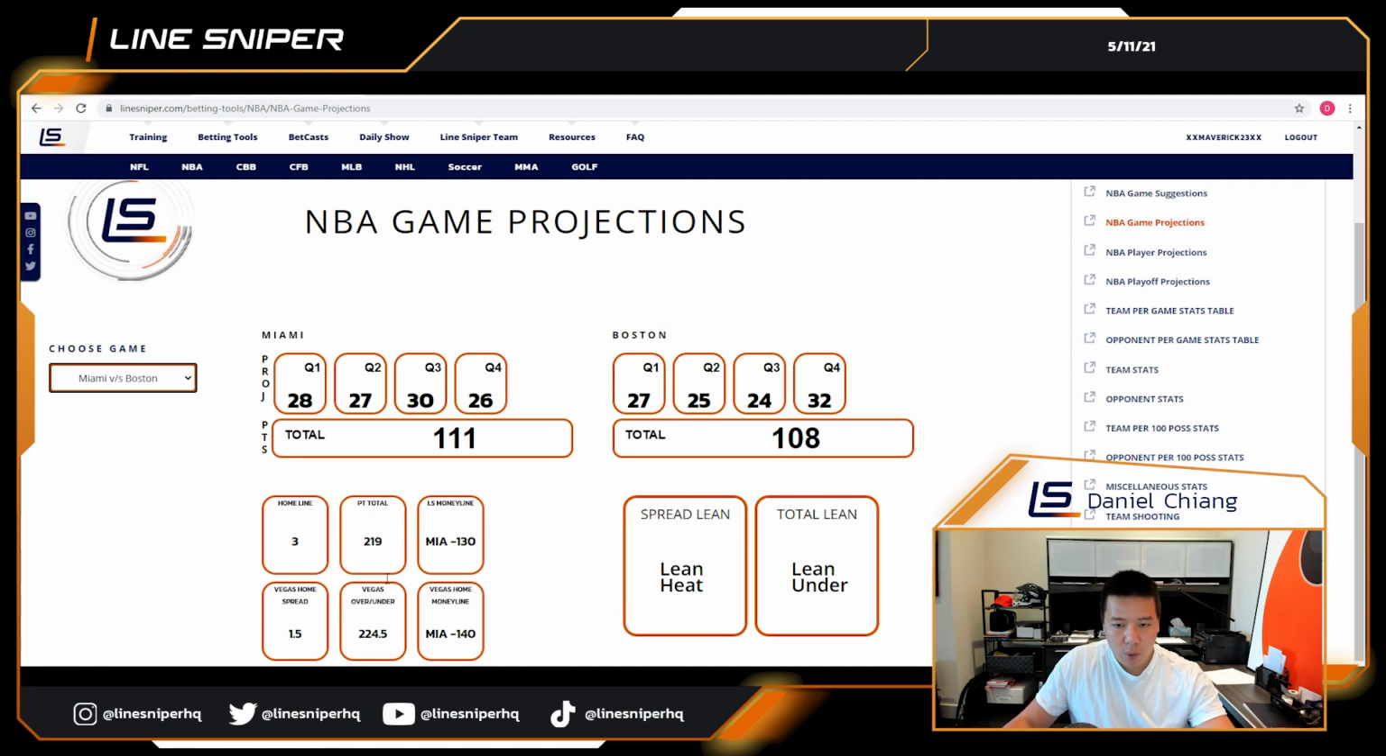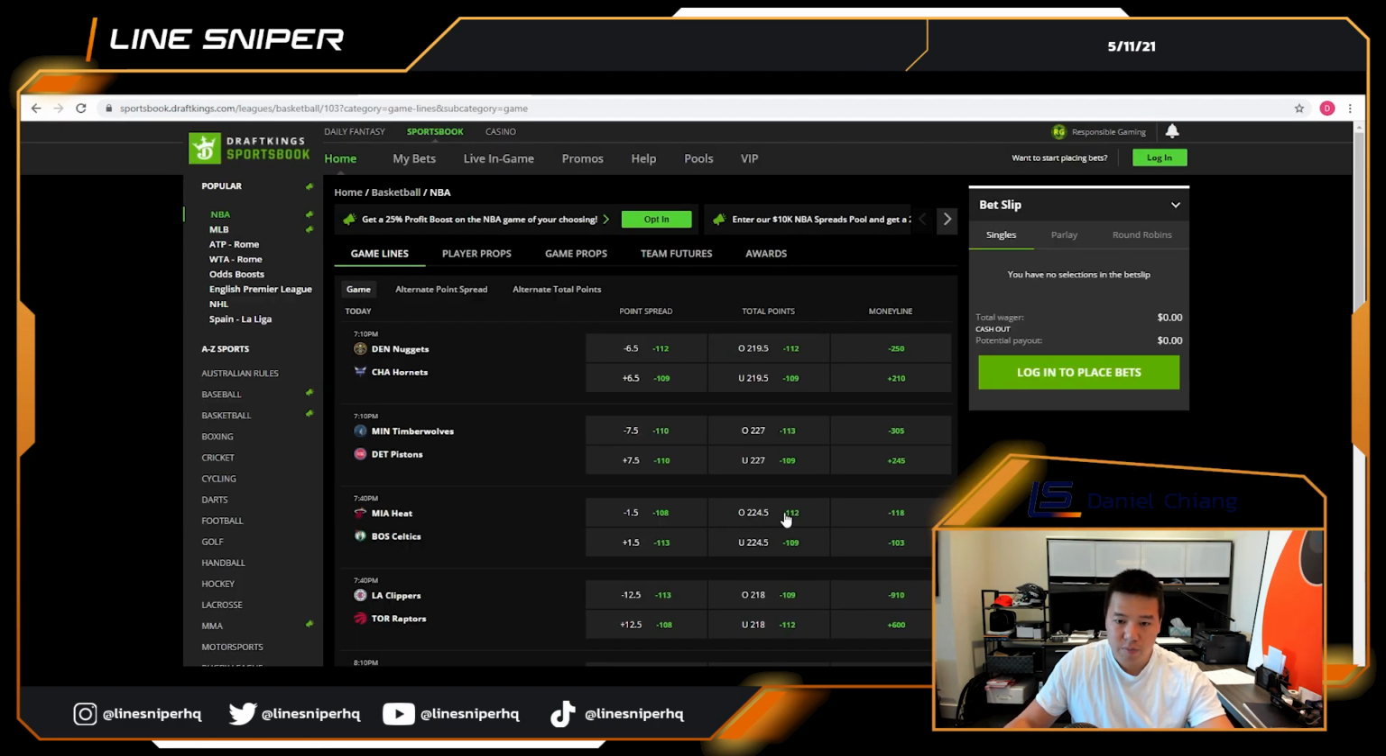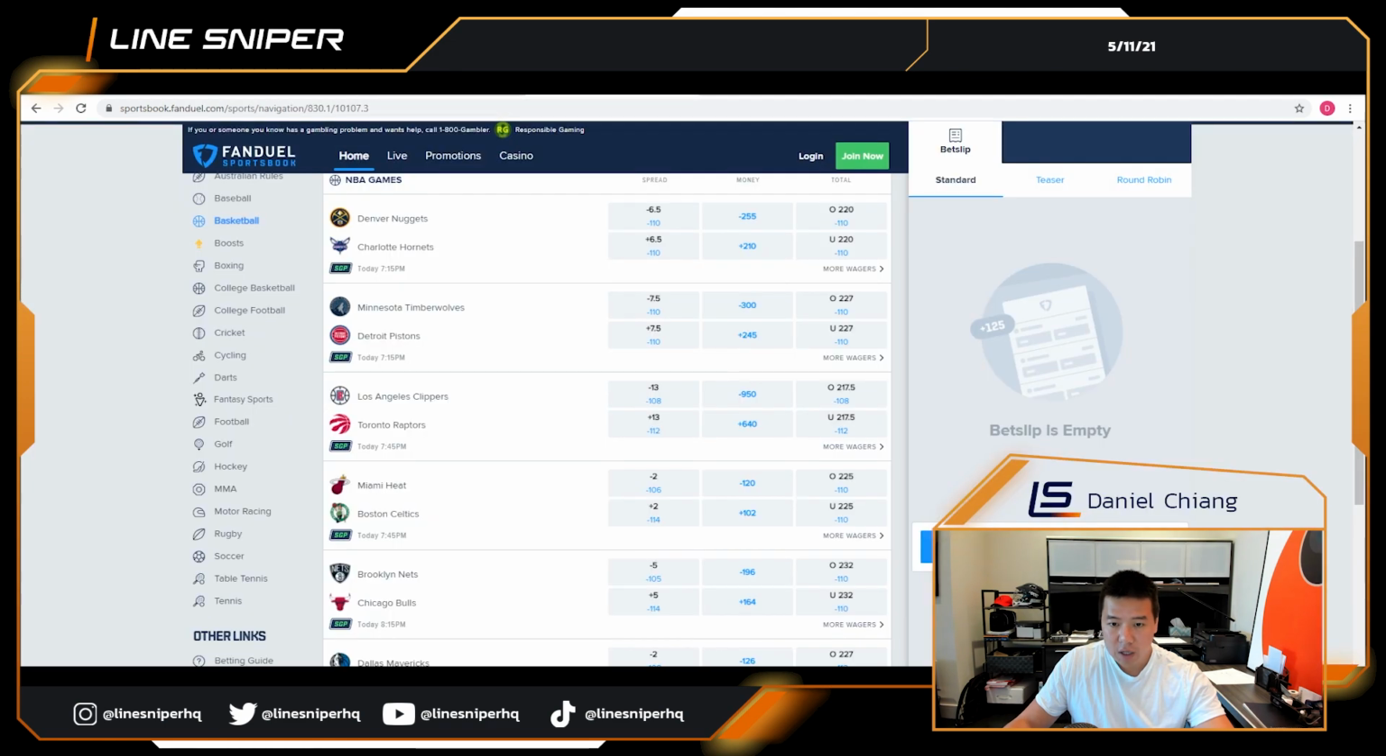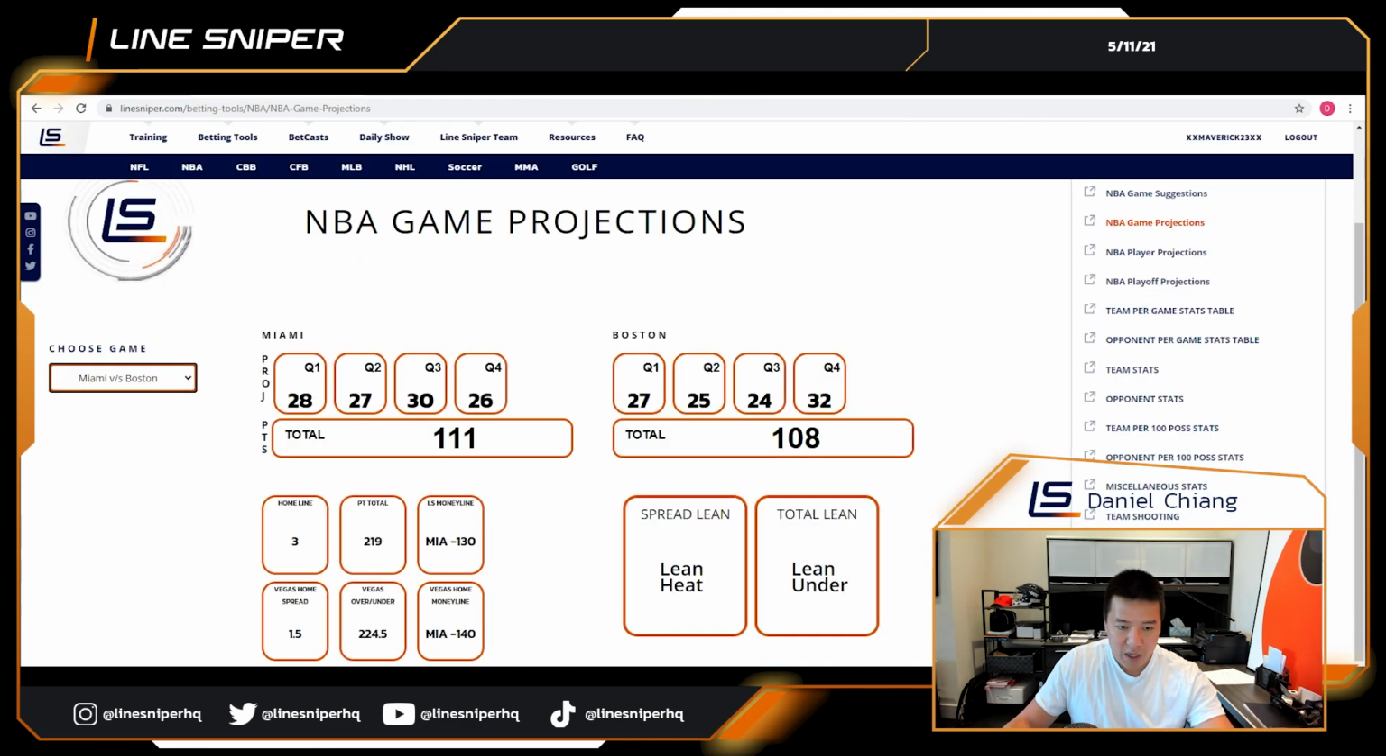Now, if we look at the point total for the game, we're projecting out 219 total points. If you look at the sportsbooks, they're projecting out 224.5. If we look at FanDuel very quickly, 225. So let's bet the under at FanDuel versus DraftKings, and that's going to give us a pretty sizable lean towards the under. So for us specifically, we'd play the under larger than the lean towards the Heat, and that would be our best play for the game.